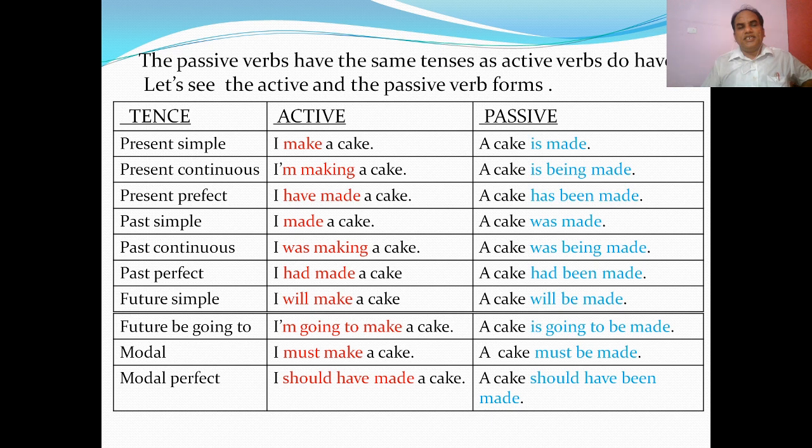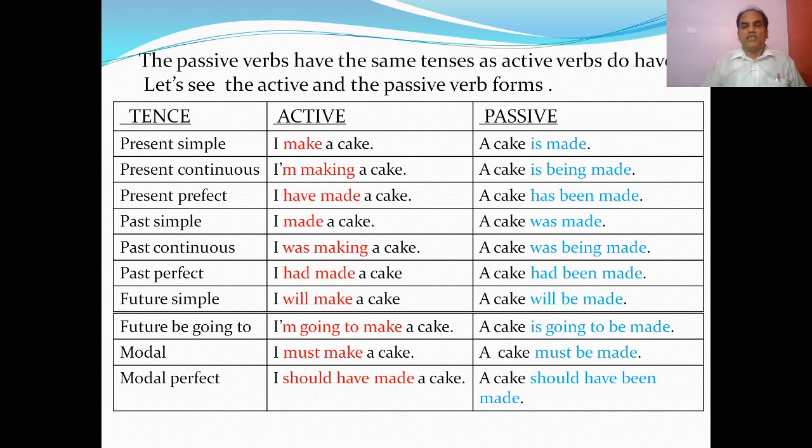In present tense, in present simple, active, take the examples. Active as it is, I make a cake. And how is it passivized? What is its passive form? Here a cake is the object and in the passive it is the subject. A cake. Active verb form is make and passive verb form is made.